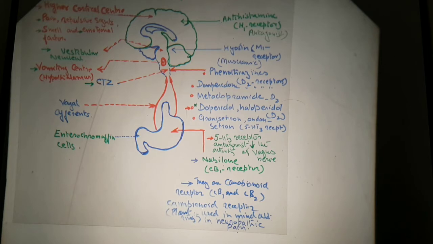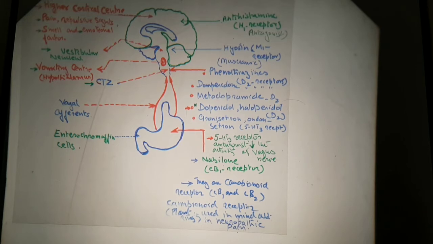These receptors combine with particular drugs, and they are usually associated with neuropathic pain, because cannabinoid is the plant used to treat neuropathic pain. So that is known as the CB1 and CB2 receptors, right?